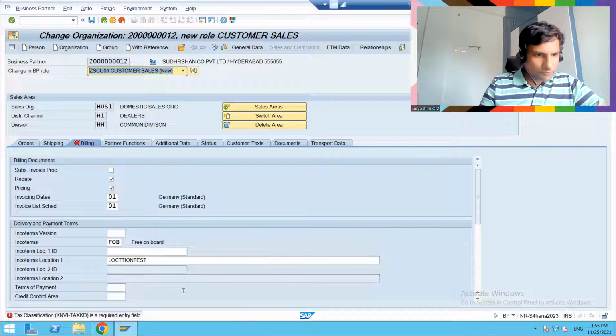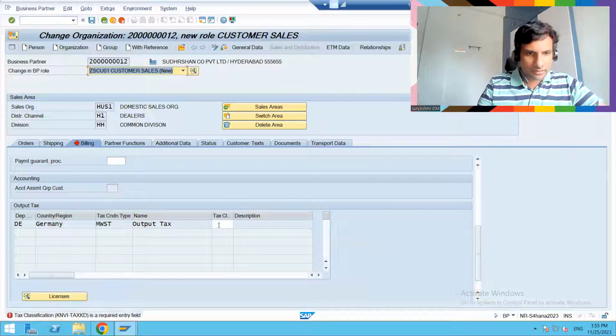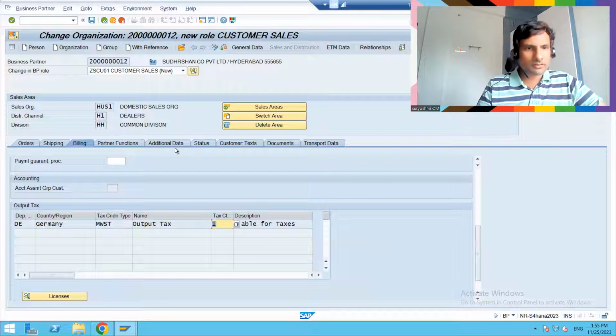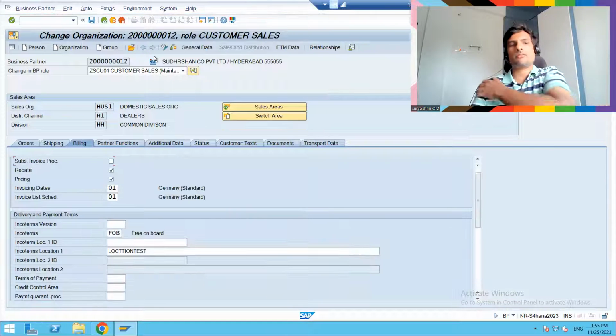Let's come to KNV1, this is the tax. Let's enter. I think I'm good to go now. Let's save this. So this is the BP, and that is the customer number.